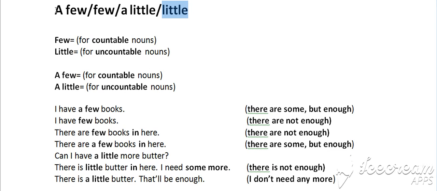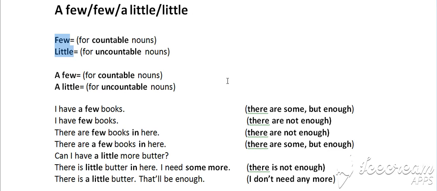But as you can see, sometimes there is a few with the article a before it, and other times it's just few without the article a. The same thing goes for a little, sometimes with the article a, and other times just little without a. So what is the difference? Whenever we have few and little without the article a before them, they mean like there isn't enough.